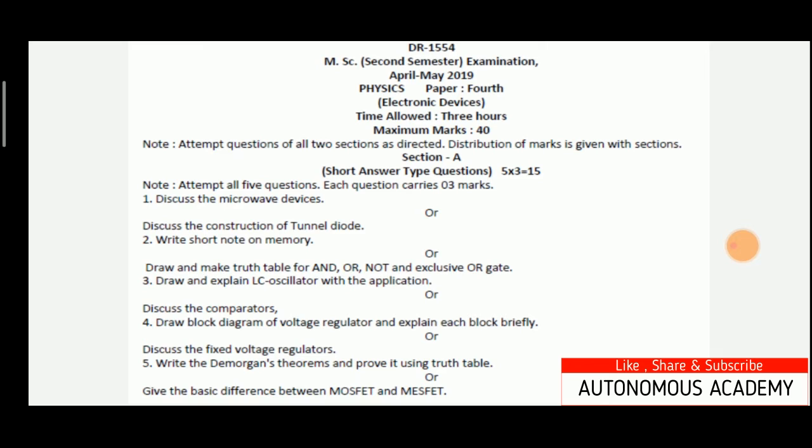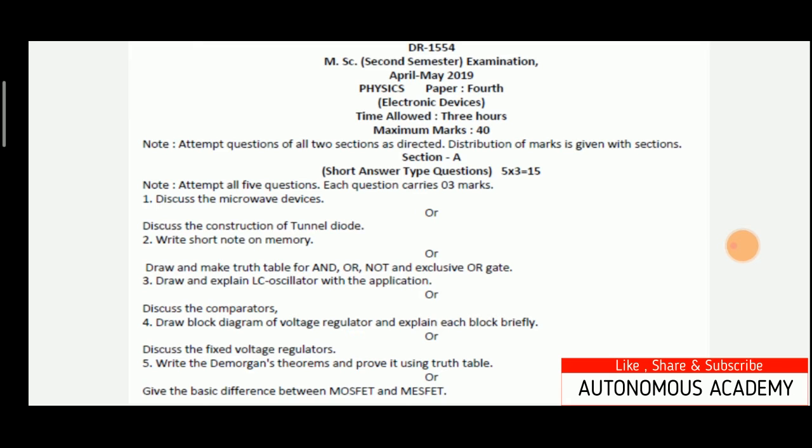Memories have a classification like RAM, random access memory, ROM, read-only memory, PROM, programmable read-only memory, EPROM, erasable programmable read-only memory, and the last one is EEPROM, electrically erasable programmable read-only memory. So this is about the memory.